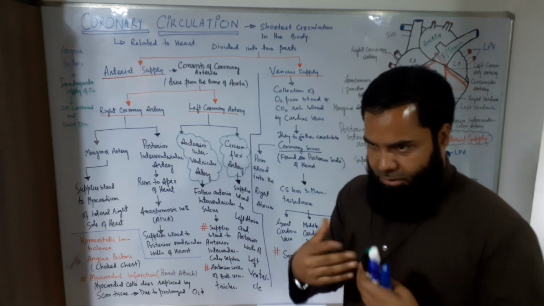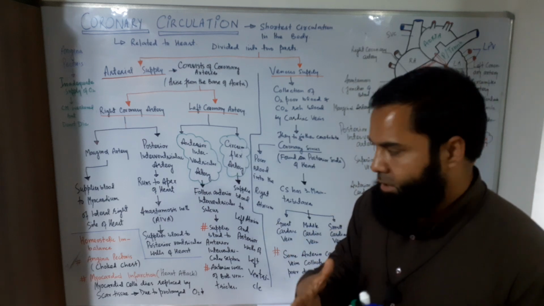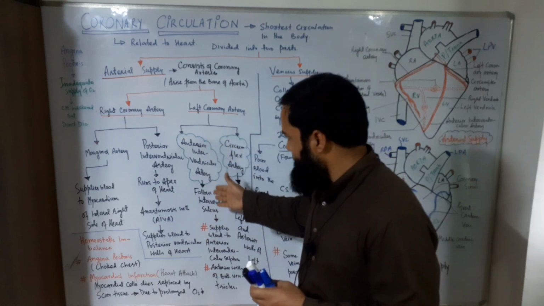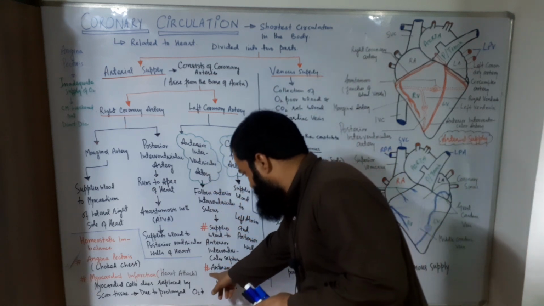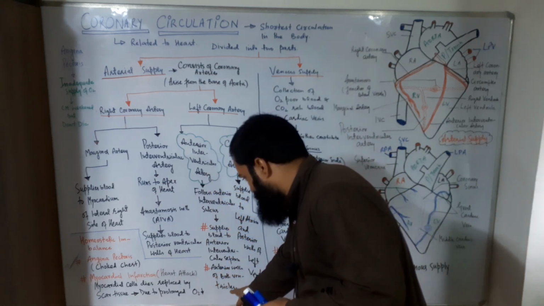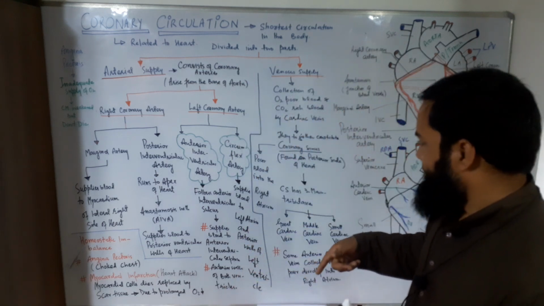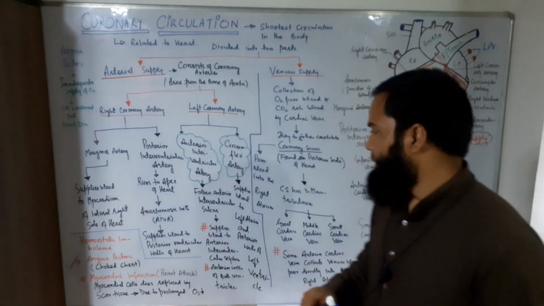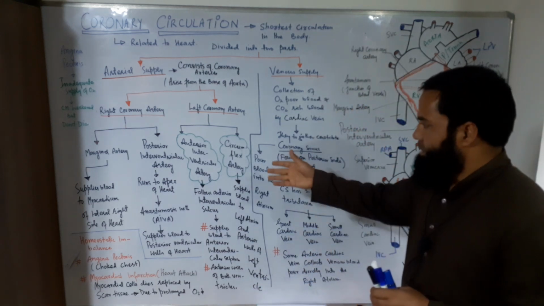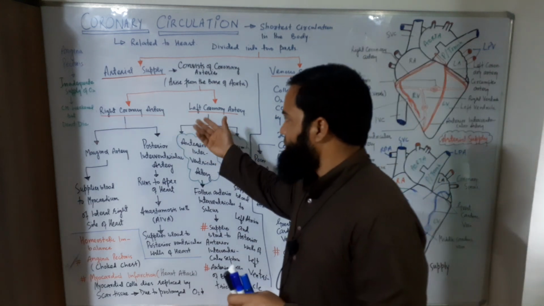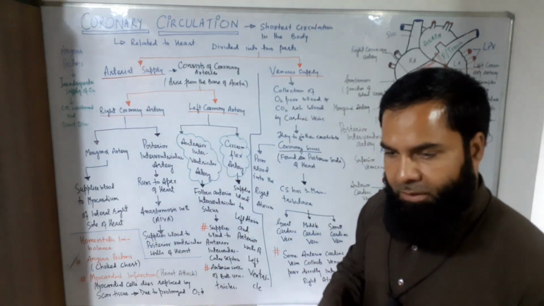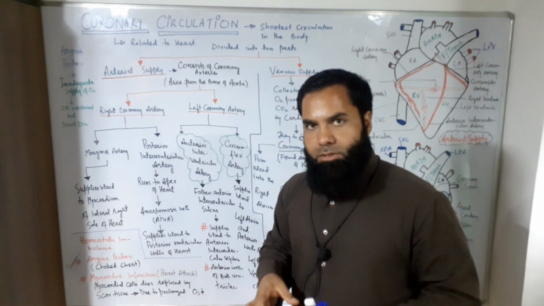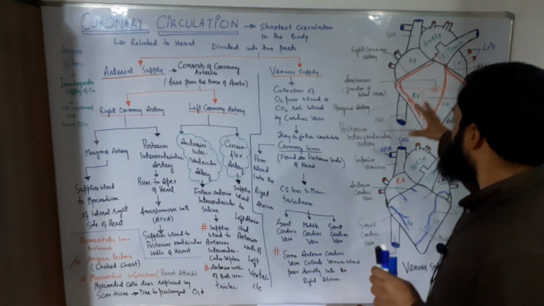That means the anterior side of the septum of the ventricle is provided oxygenated blood by the anterior interventricular artery. And second point, the anterior walls of both ventricles are also supplied by the anterior interventricular artery. So this was the information regarding the right coronary artery and the left coronary artery. Once again I will tell you, the coronary artery supplies oxygenated blood to the heart